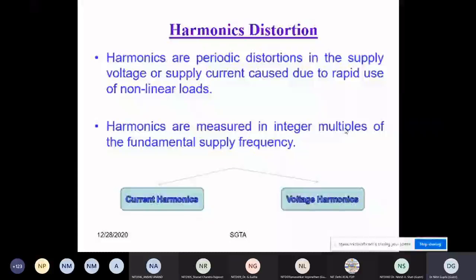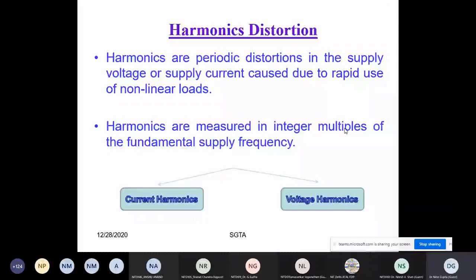This is a very important point, like the refrigerator motor. That is not the distortion. We are just seeing some lag or lead in the voltage and the current, nothing else, and that is basically making our power factor poor.